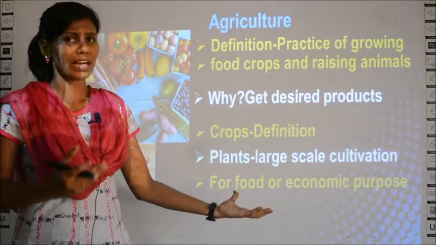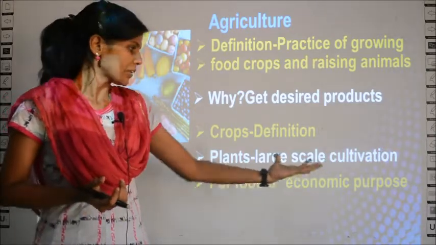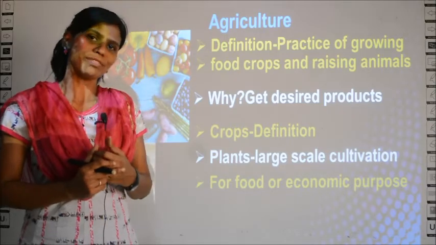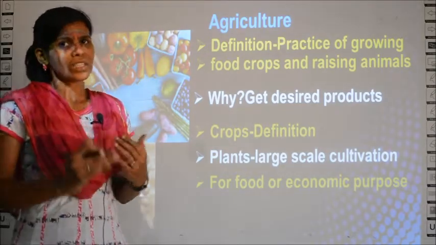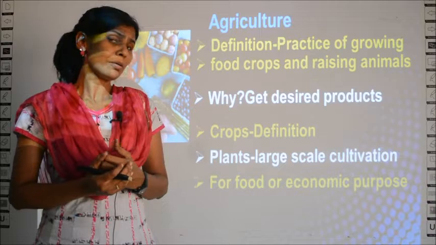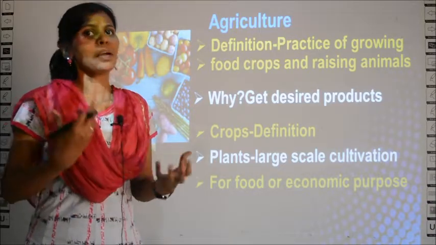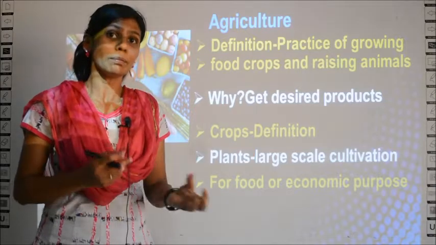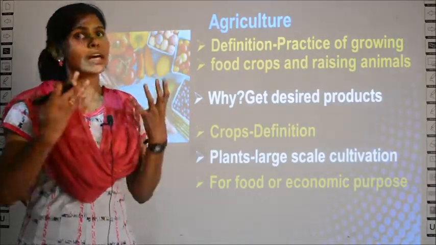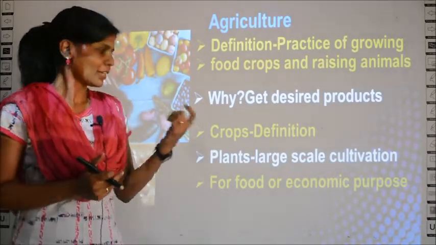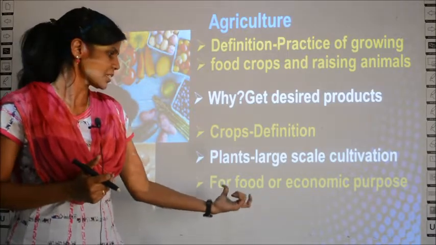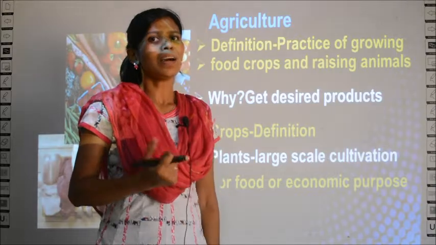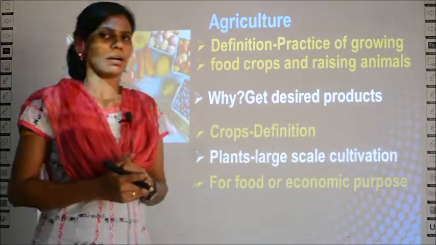So, for food we are cultivating crops regularly, and for economic purpose certain plants we cultivate just to make money out of it. We may not require that as a basic need, but however we cultivate to earn money. So, if it is for basic requirement, it is considered as food crop, and if it is for earning money, then it is for economic purposes.